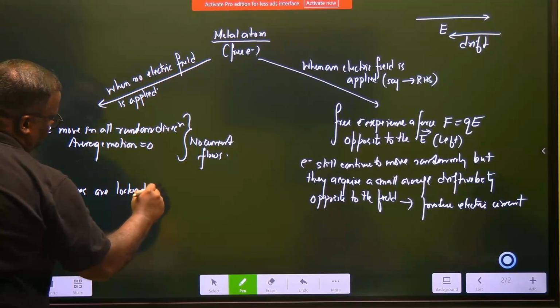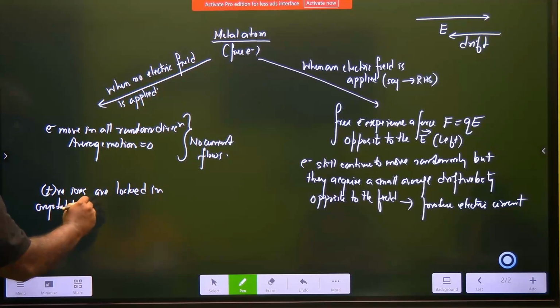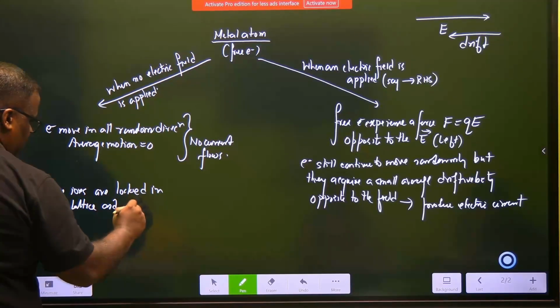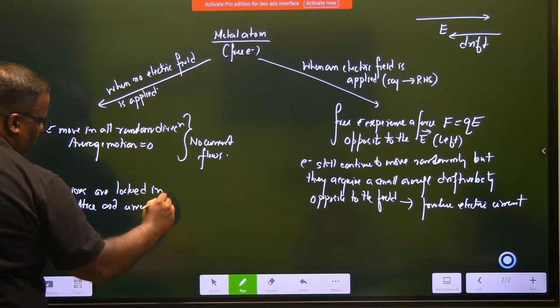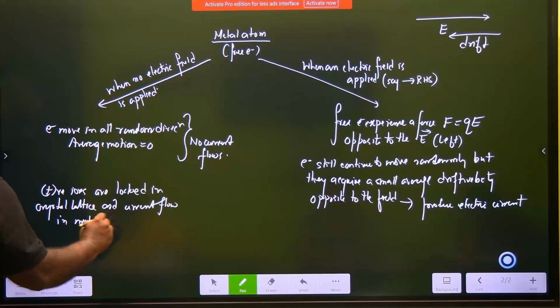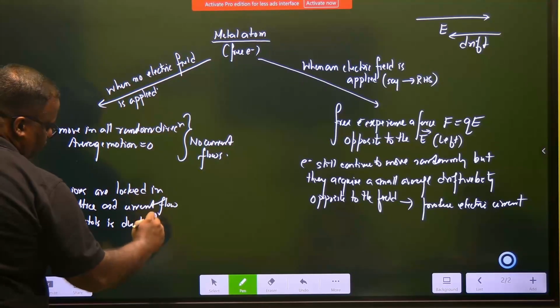So the positive ions are locked in the metal lattice or the crystal lattice, and current flow in metals is due to free electrons.